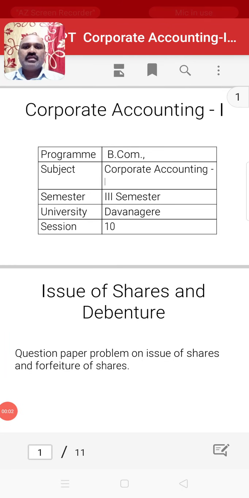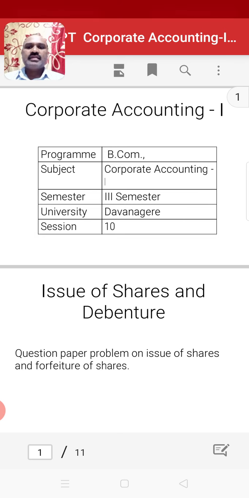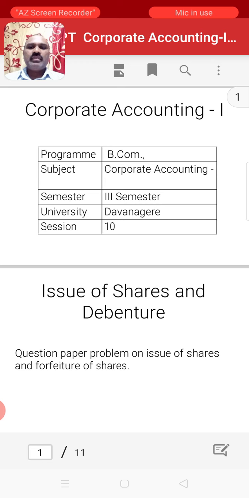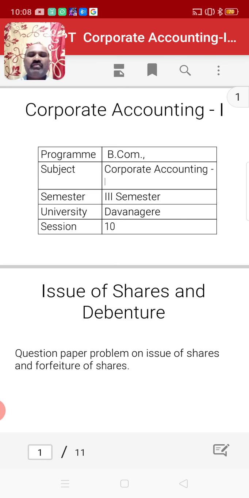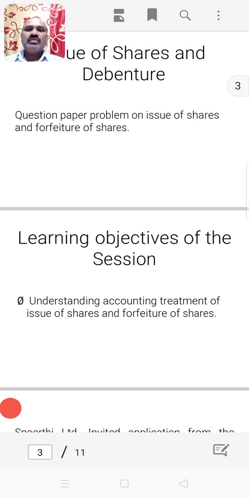Welcome to the 10th session of the module on issue of shares and debentures. In this particular module, we are going to discuss a question paper problem on issue of shares and forfeiture of shares. The main learning objective of this session is understanding the accounting treatment of the concept of issue of shares and also on the forfeiture of shares.